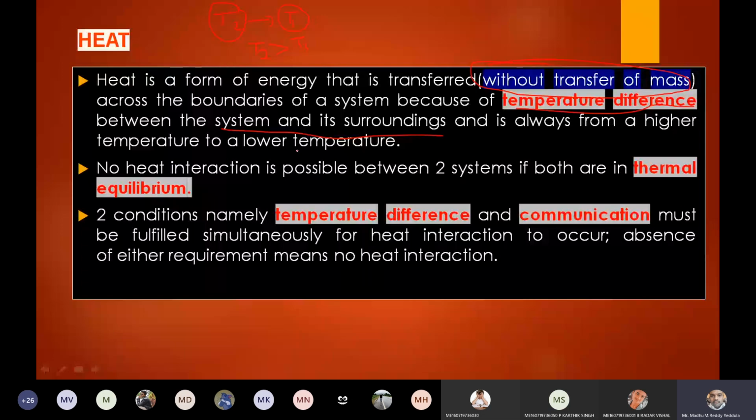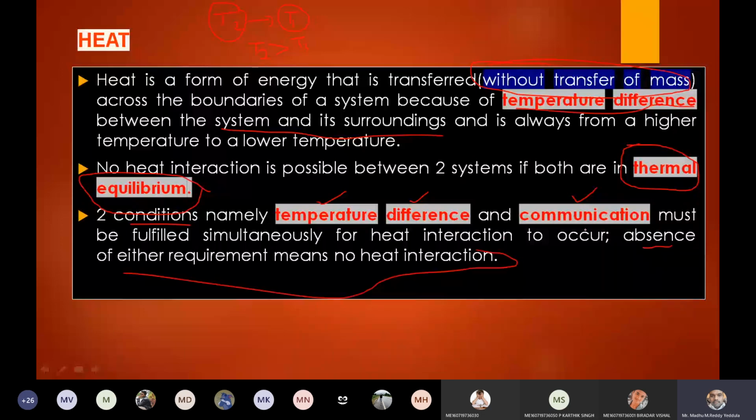When two bodies are under the same temperature, we say they are in thermal equilibrium. When thermal equilibrium is attained, there is no further transfer of heat. So in order to transfer heat, you should maintain a temperature difference, and there should be contact between the two bodies, right? These two conditions are required in order to transfer heat. One is the temperature difference, the second is contact between the two bodies. That must be there for heat transfer to exist. In the absence of either requirement, there is no interaction.